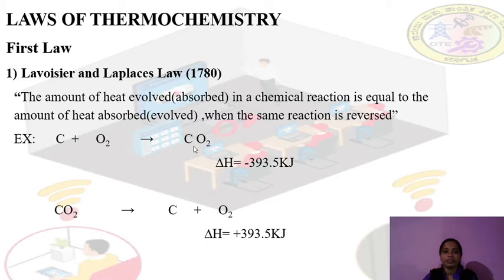This carbon dioxide is decomposed into carbon and oxygen. Here the heat evolved is plus 393.5 kilojoule. So the amount of heat will be the same when the same reaction is reversed. It is absorbed as well as evolved, and the amount of heat will be the same. This is according to Lavoisier and Laplace law.